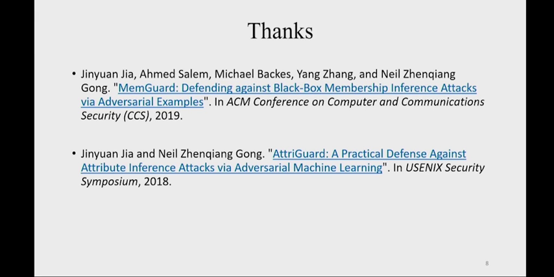One is MemberGuard. It's defending against black-box membership inference attacks using adversarial examples. And another one is AttriGuard. It's defending against attribute inference attacks by adversarial machine learning.